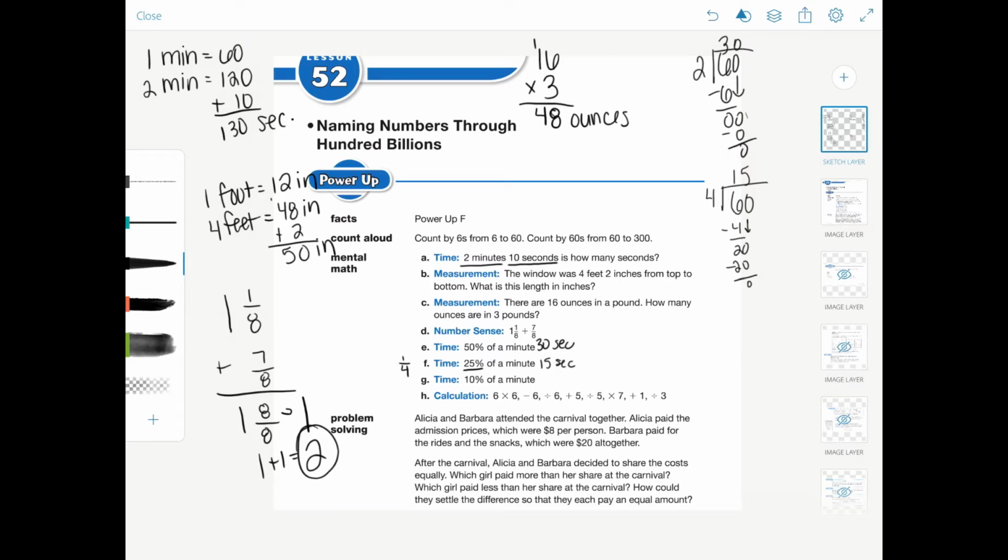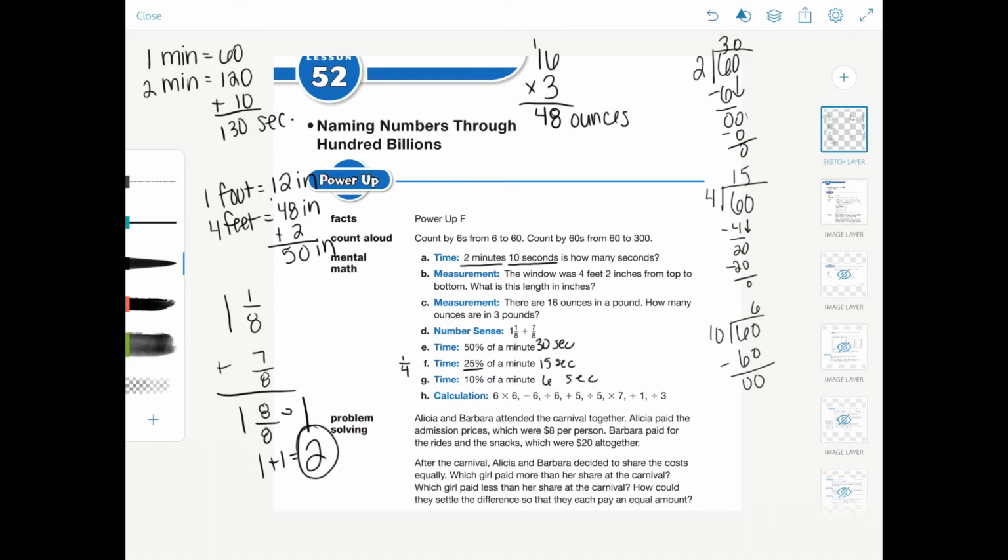And then 1/10 of a minute, we have to do 10% is 1/10. So 10 goes into 60 6 times exactly. So 10% of a minute is 6 seconds.